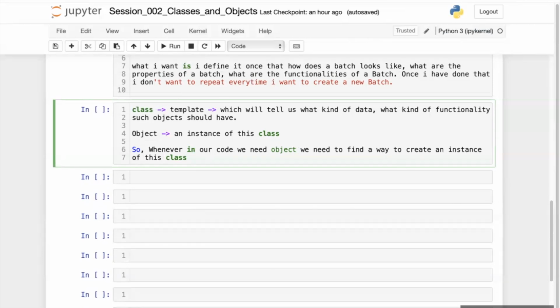So this is, I suppose, the theory behind understanding classes and objects. This is all about classes and objects.